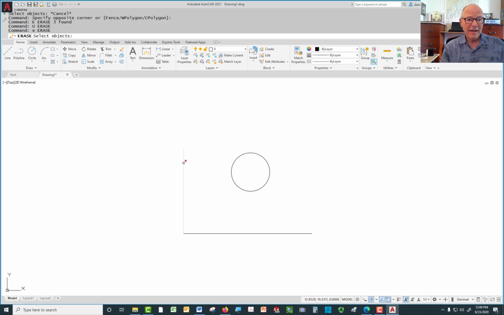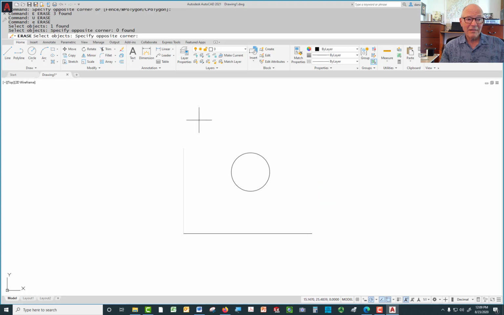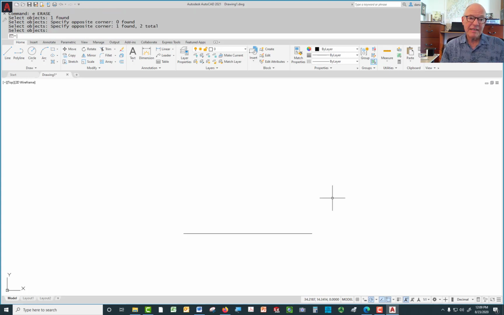I can pick them one at a time. One. I'll just pick one. I can also left click, drag through objects and pick them that way. Or I could left click and go to the right and just grab objects by encircling them, or I guess ensquaring them because it's rectangular at least by default. And then press the enter key or the space bar and then they go away.